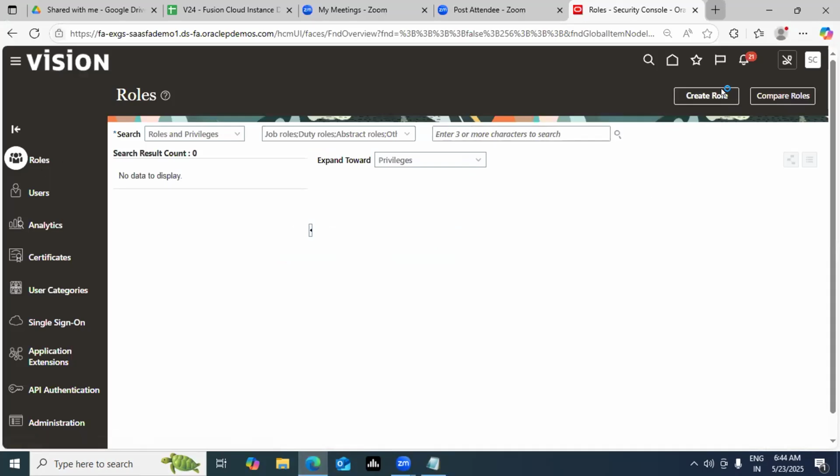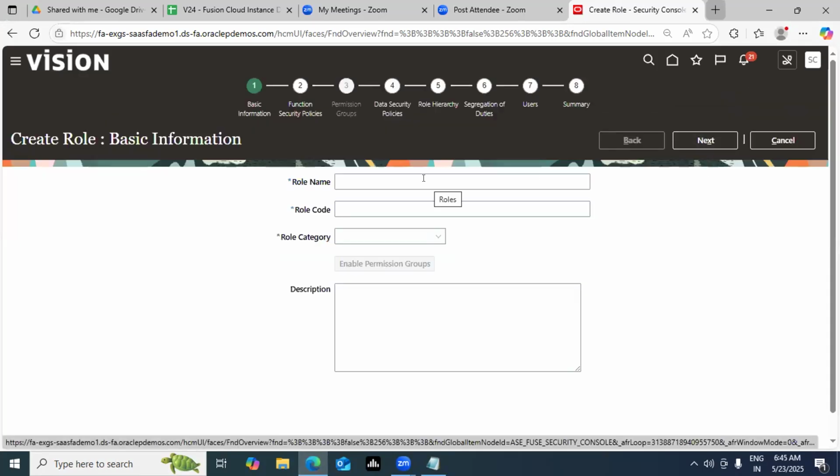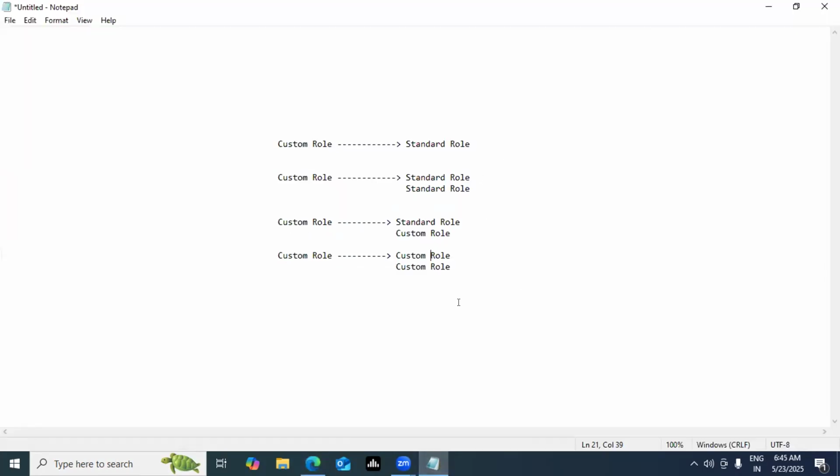Let's start to create the roles, right? First, we'll create the job role, guys. Let's say I want to create a job role out of the standard role. We took the example of procurement application administrator and the buyer role which is there.